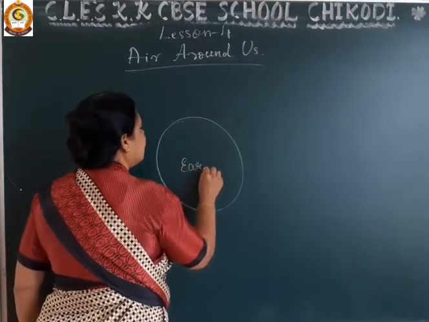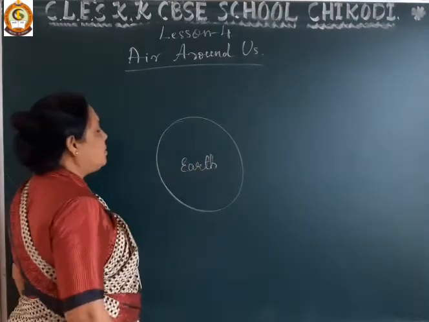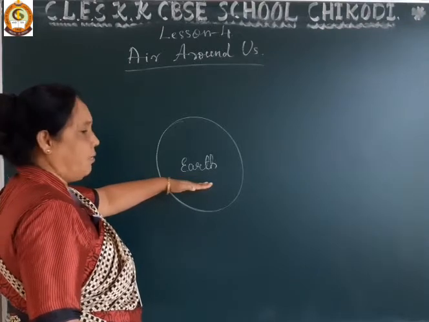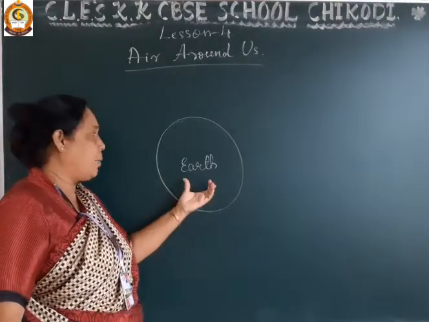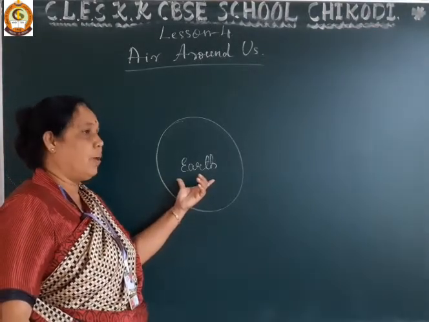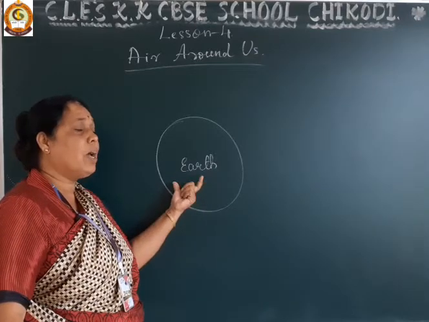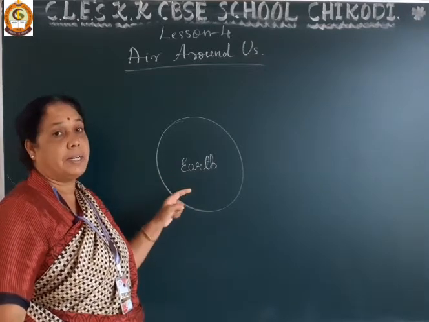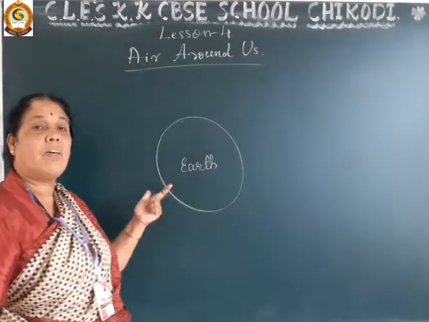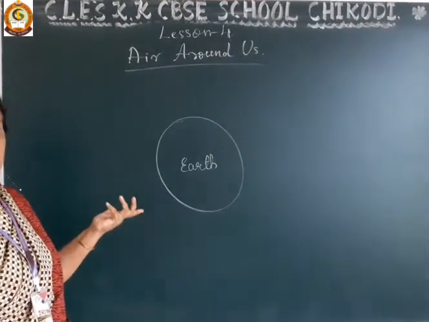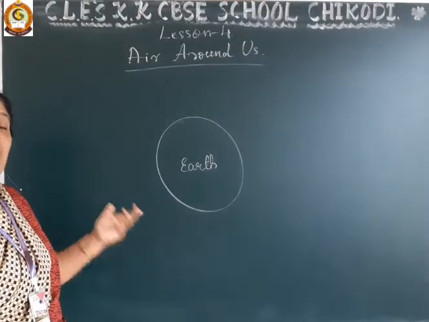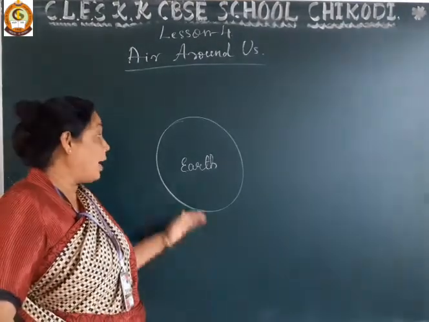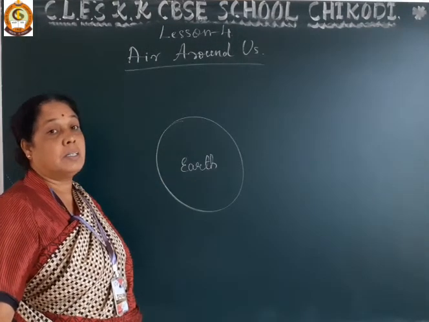Yes, this means our earth where we are living. This is one of the 8 planets, the earth, where we are living. Why are we living on the planet earth? Why are we not living on the other planets like Mercury, Venus, Jupiter, Mars? Why are we not living on those planets? And why are we only living on the earth?